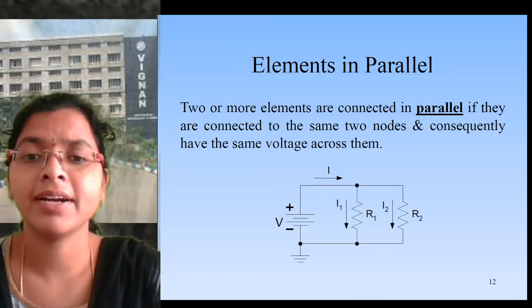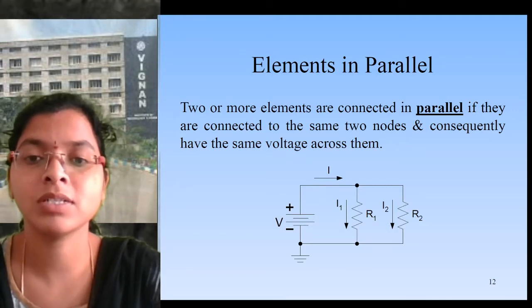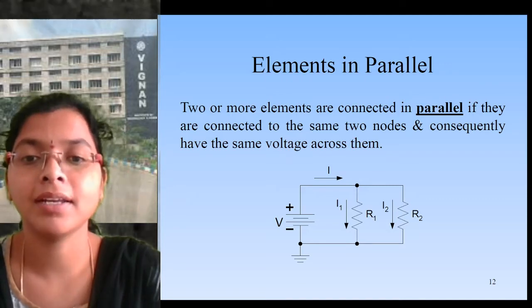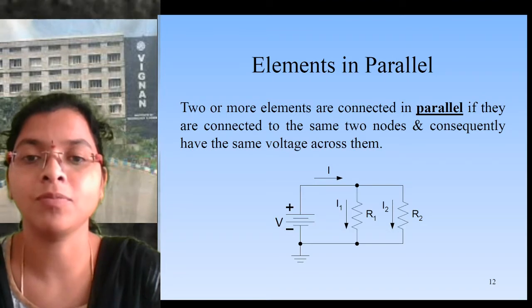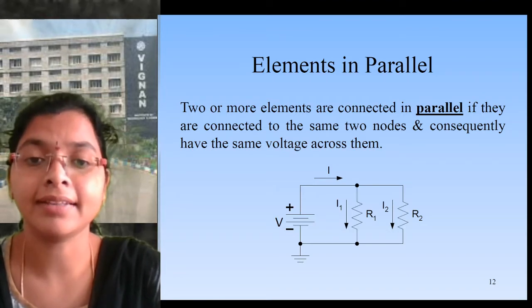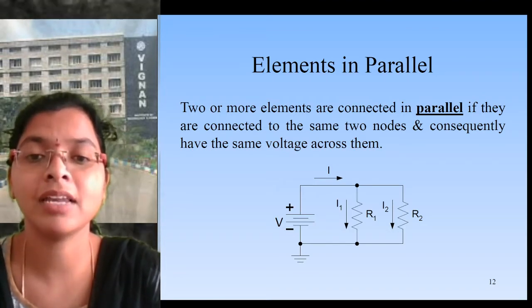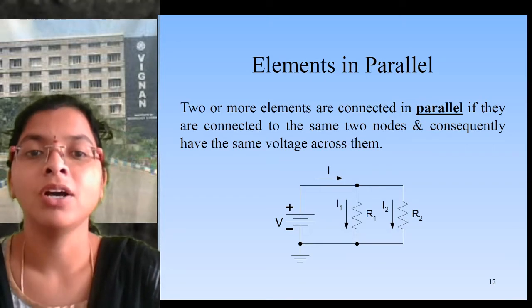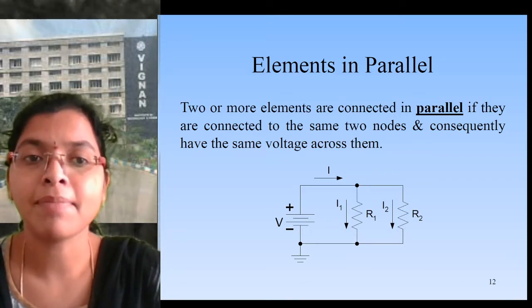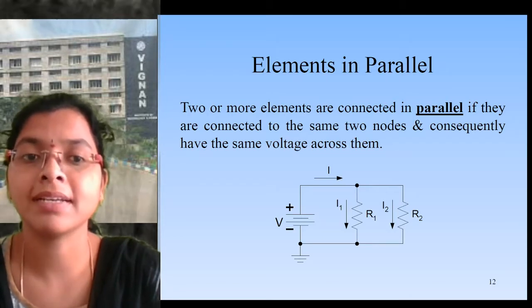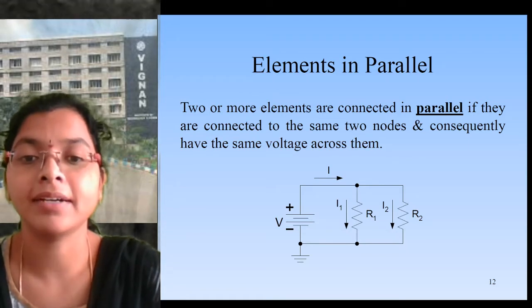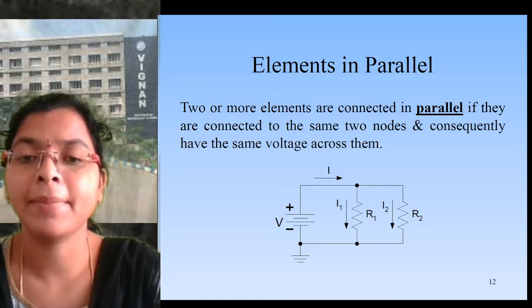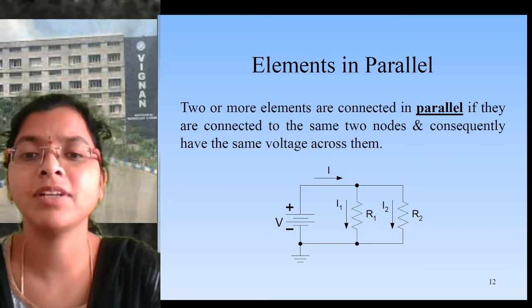So current is dividing, and the same current does not pass through R1 and R2. At that particular node, current is dividing into I1 and I2. So if we connect like this, these elements are in parallel connection. Two or more elements are connected in parallel if they are connected to the same two nodes, and consequently have the same voltage across them.